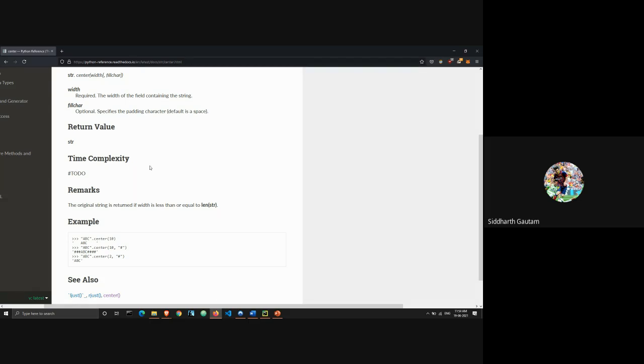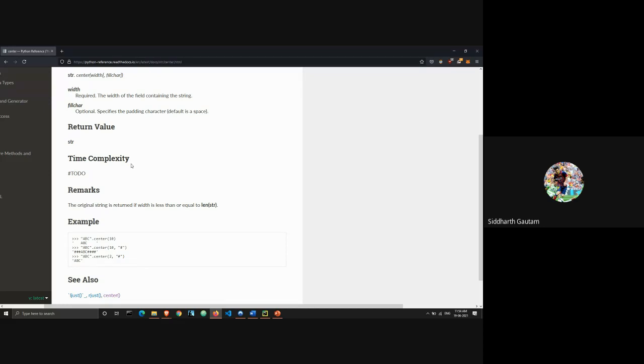Learning to read documentation is a very underrated skill, especially when you are only beginning to code. If you're going to make a project later on, and let's say you're working on a library, like the Watson library, because I've made a really good project on Watson. If you go on YouTube, you will barely find any tutorial on Watson. There's barely anything on GeeksforGeeks. So I had to learn how to read the documentation, and that's how I could make the project. Learning to read the documentation will help you a lot in making projects.